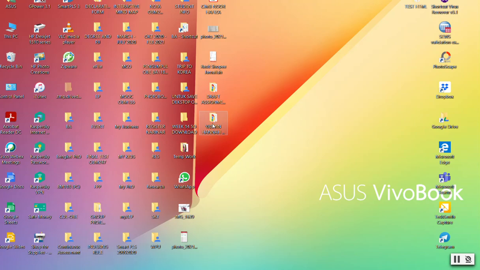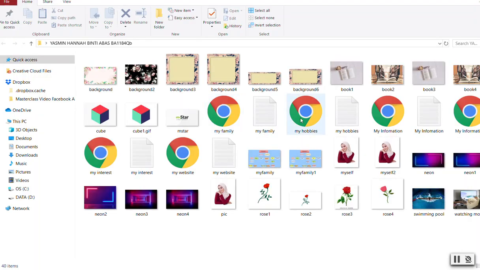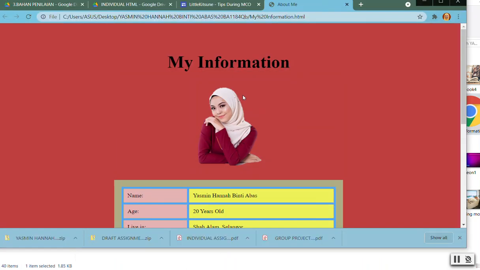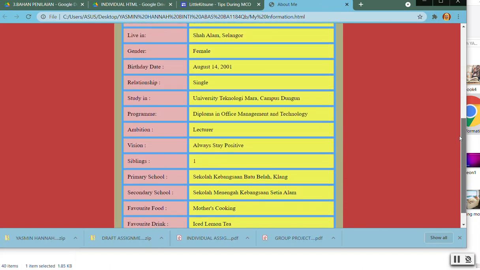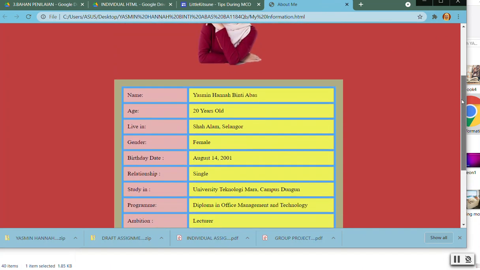Next I'm going to show you another example. The best is whether you want to choose the front page as home or your info. For this one, the first one is my information, almost the same as previously. Yes, nice table.